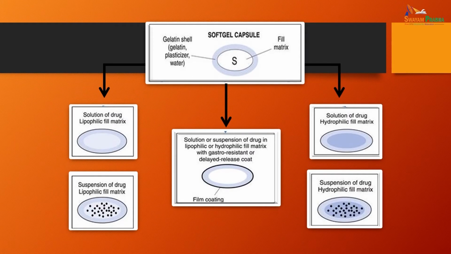As you can see in this picture, in the soft gel capsules, the film material is there. The gelatin shell may be of gelatin and plasticizer composition. So solution of drug in lipophilic matrix may be there or suspension of drug in lipophilic matrix may be there. Solution or suspension of drug in lipophilic or hydrophilic matrix with gastro resistant or delayed release coat may be there with the help of film coating. Solution of drug in hydrophilic matrix and suspension of drug in hydrophilic matrix may be there in the soft gelatin capsule.